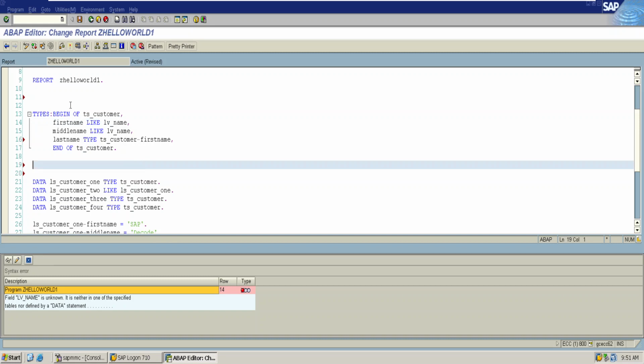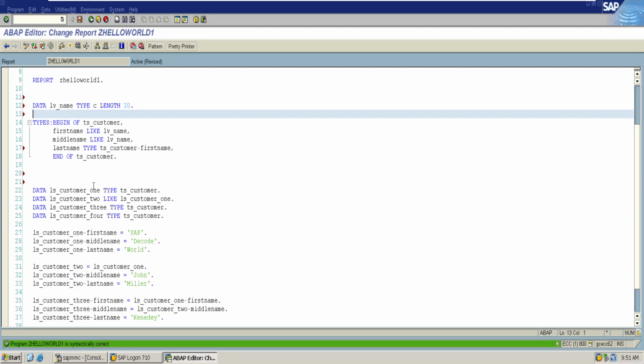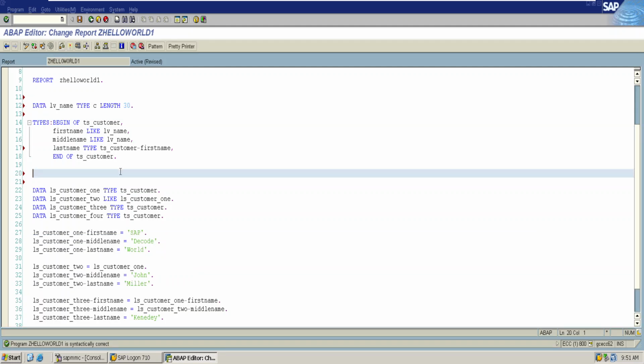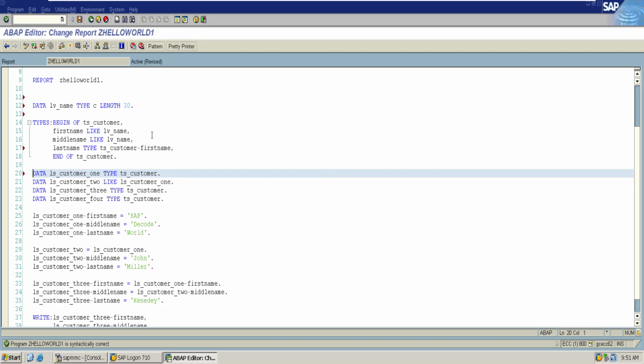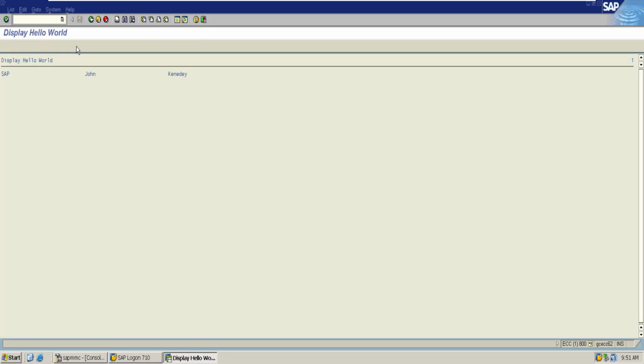Thus it has thrown an error. Now the system knows what exactly LV name is. Always make sure the names, variables or structures that you use in creation of any other variable are declared before the line of execution of the current creation statement. Perfect.